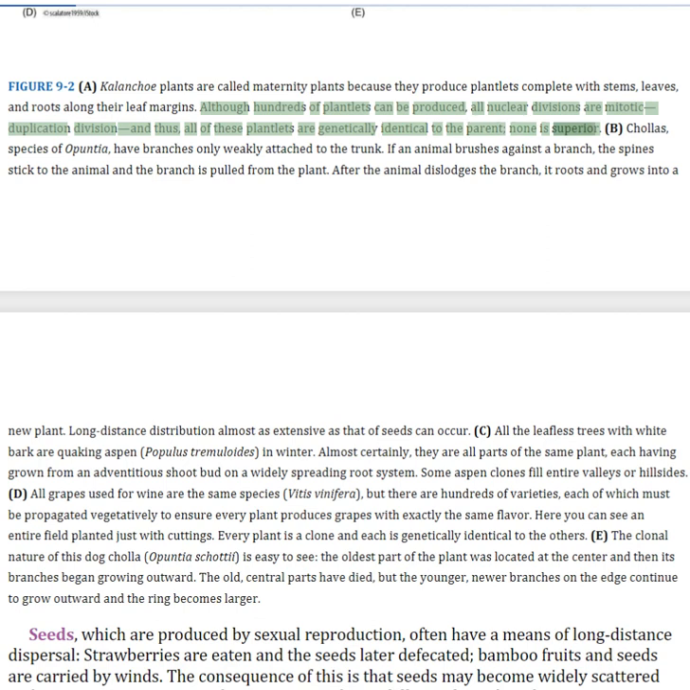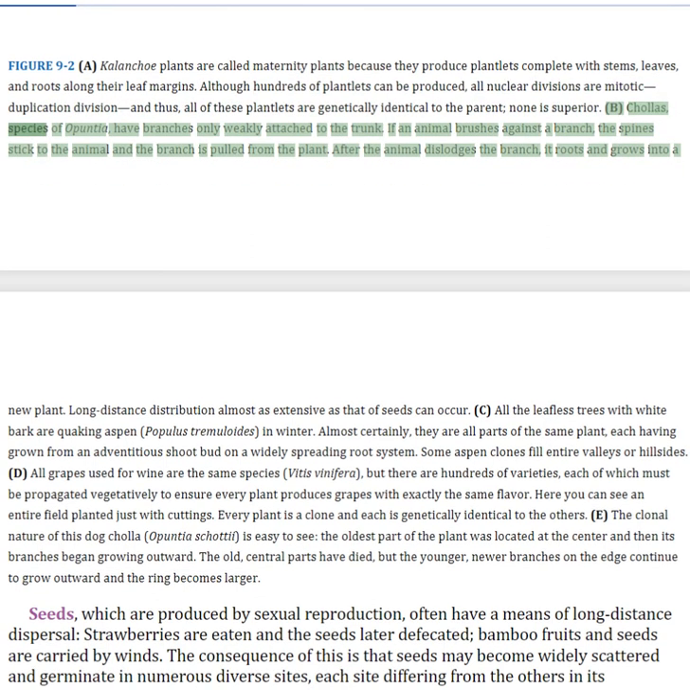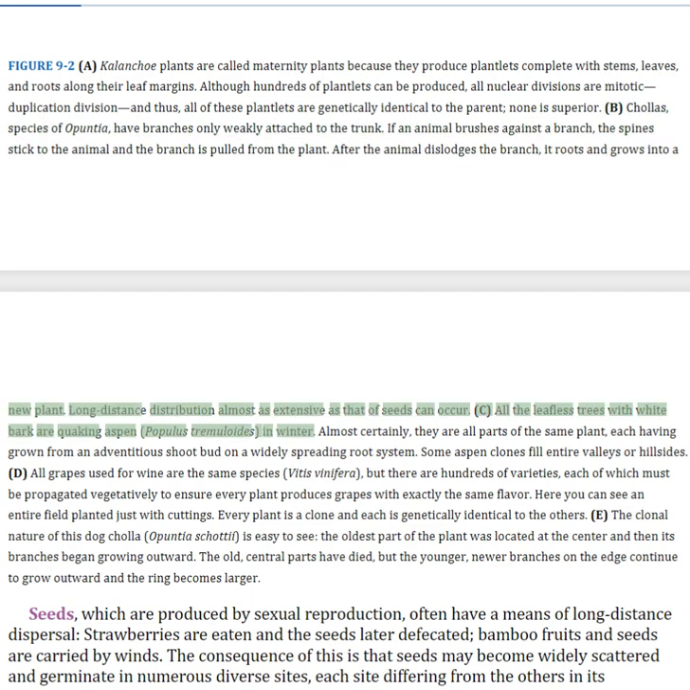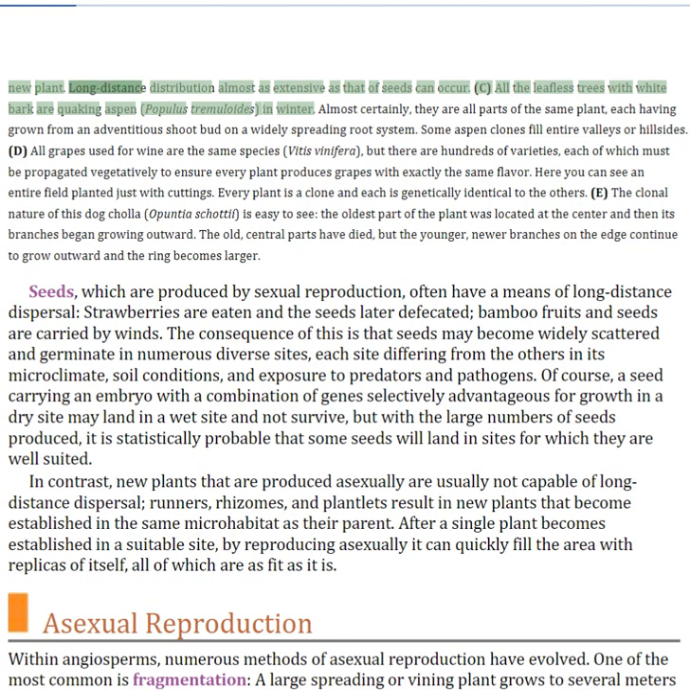Cholla, species of Opuntia, have branches only weakly attached to the trunk. If an animal brushes against a branch, the spines stick to the animal and the branch is pulled from the plant. After the animal dislodges the branch, it roots and grows into a new plant. Long-distance distribution almost as extensive as that of seeds can occur.